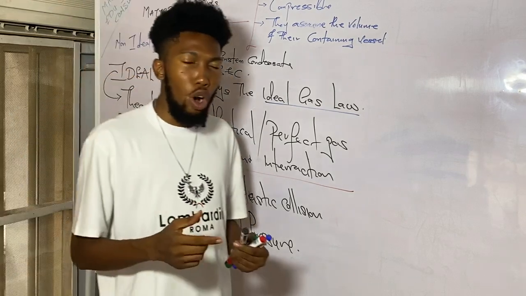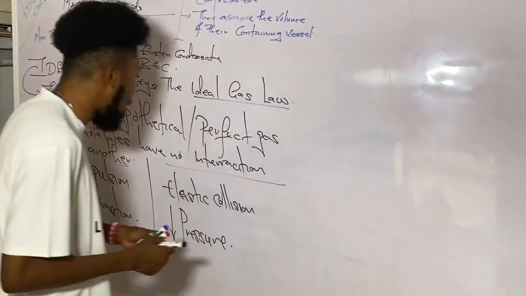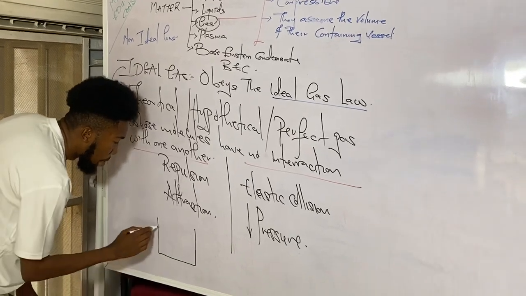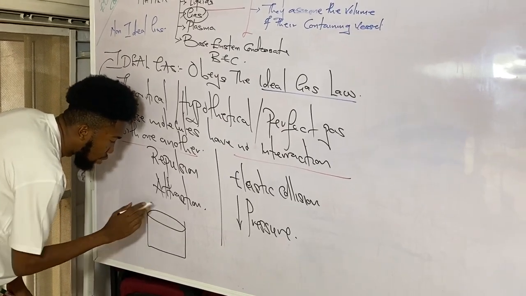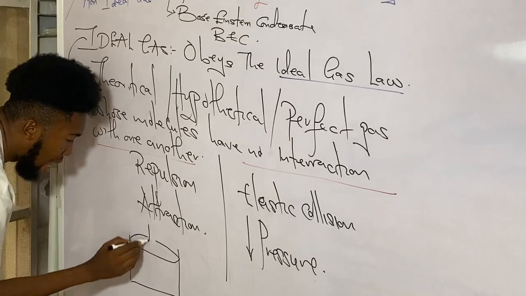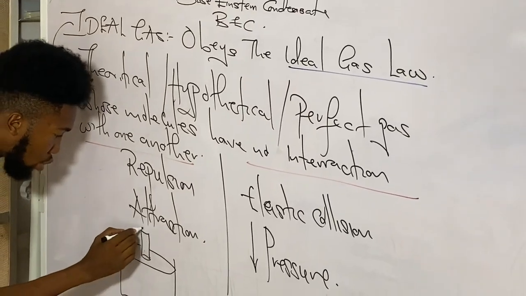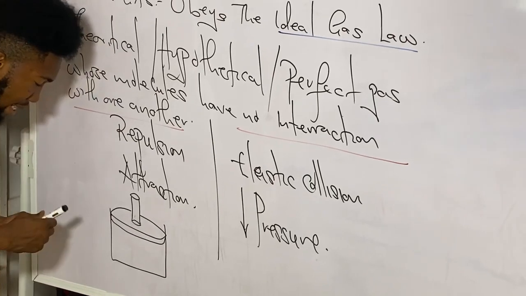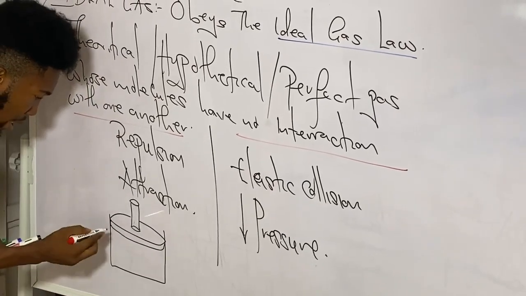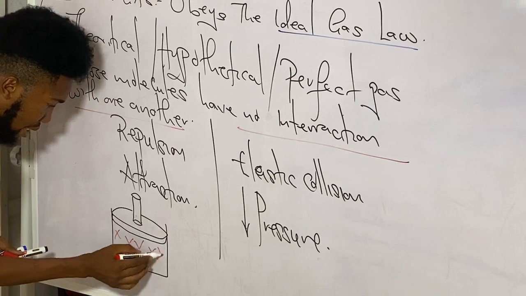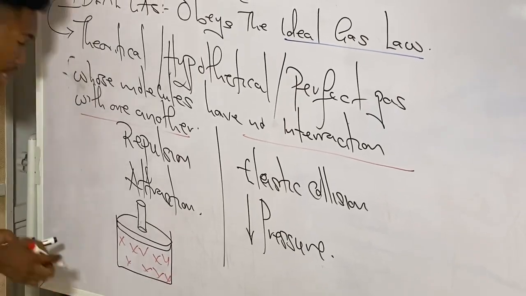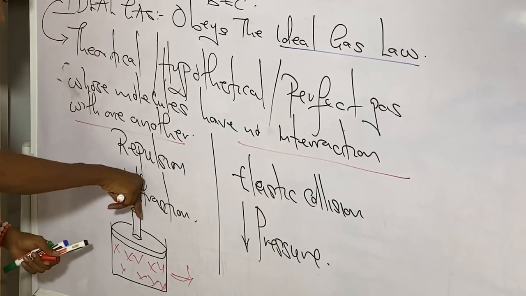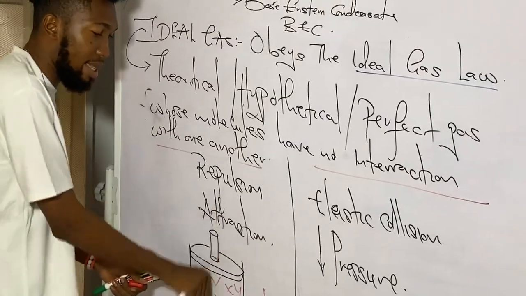How? When the pressure of a gaseous system is low, you agree with me that, look at the gaseous system here. We have a gaseous system here, for example. Let me say I cover this region here, and we have this pump here that can be used to regulate the pressure by pressing it down. So if we have that there, and we have these gases at these regions here. Now, upon increase in pressure, that means if I press this thing downward,